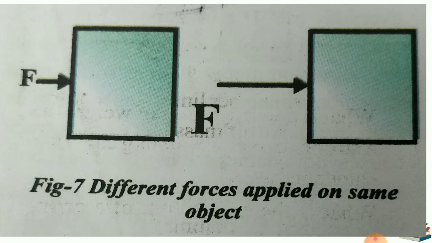Then surely your answer will be, where you apply more force, that object will travel more distance, and wherever you apply less force, that object will travel less distance. That means for the first object the acceleration will be very less because the force you have applied is less, and for the second object the acceleration will increase more than the first one because you have applied more force.